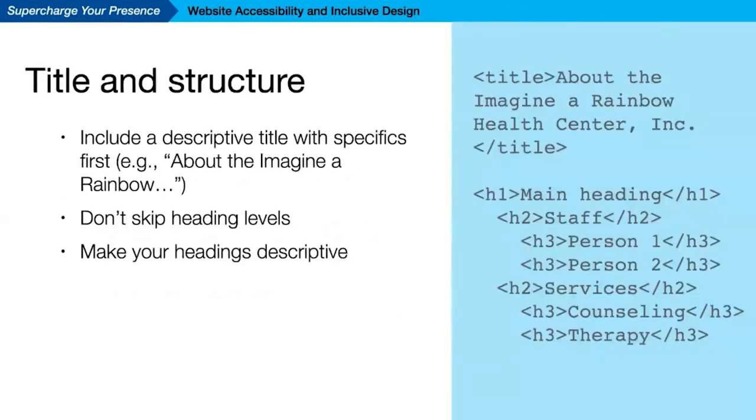With regard to title and structure, you want to include a descriptive title with the specifics first. Remember, we were talking about the Imagine a Rainbow Center or services at the, because that should be in the beginning. We don't want to skip heading levels, and we want to make those headings descriptive. They're like a table of contents for what's on the page.